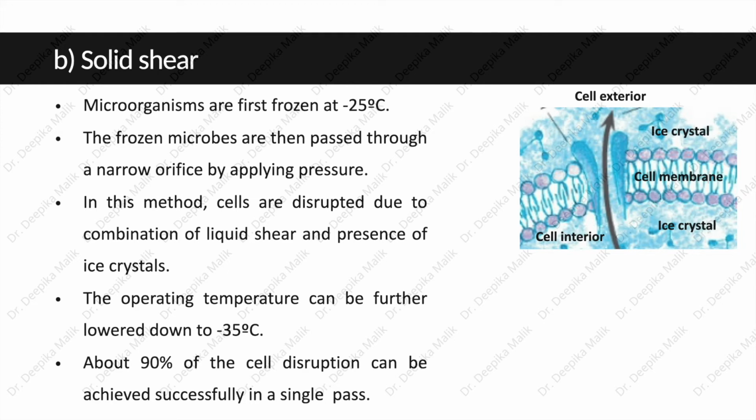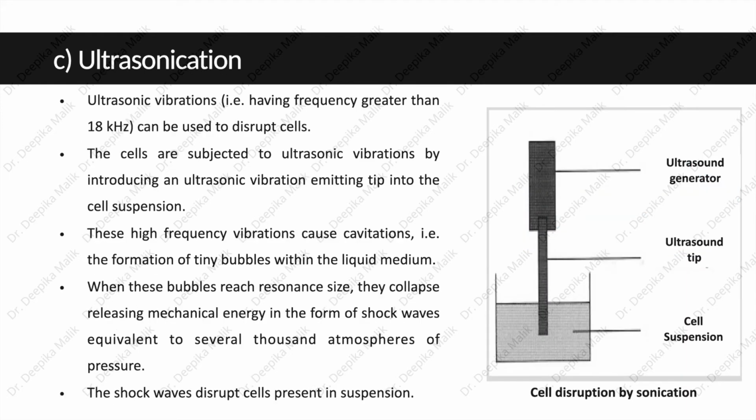So the main difference between the liquid and solid shear is that in case of solid shear, the cells are first frozen and then treated. Next method is ultrasonication. Ultrasonic vibrations, that is, having frequency greater than 18 kHz, can be used to disrupt cells.